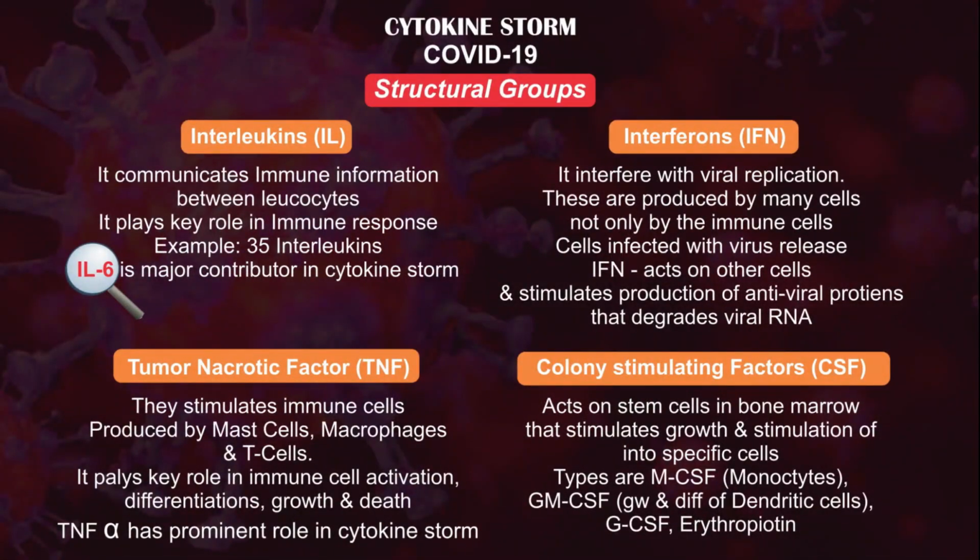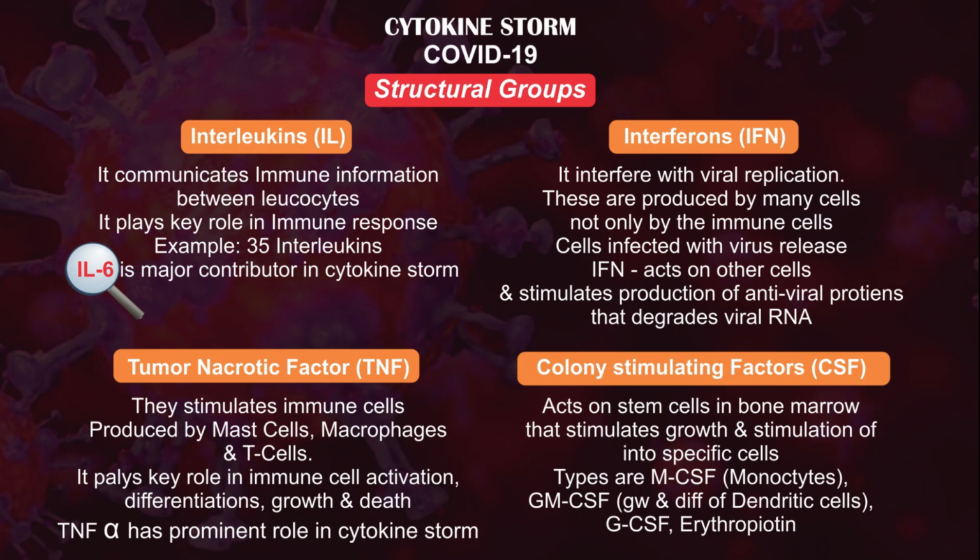Basically cytokines are interleukins, tumor necrosis factor, interferon and colony stimulating factor. As the name suggests, interleukins: inter means in between and leukins are WBCs. So it communicates immune information between the different types of WBCs. There are 35 types of interleukins, of which interleukin 6 is a major contributing factor in a cytokine storm. Tumor necrosis factor basically stimulates the immune cells. It is also produced by mast cells, macrophages and T cells, and it helps in the differentiation, growth and death of viral replication genomes. TNF alpha has a prominent role in a cytokine storm.